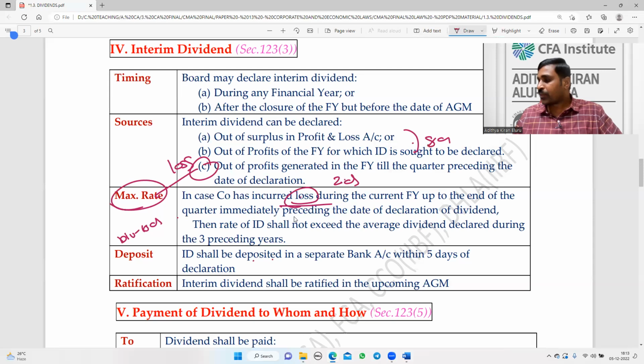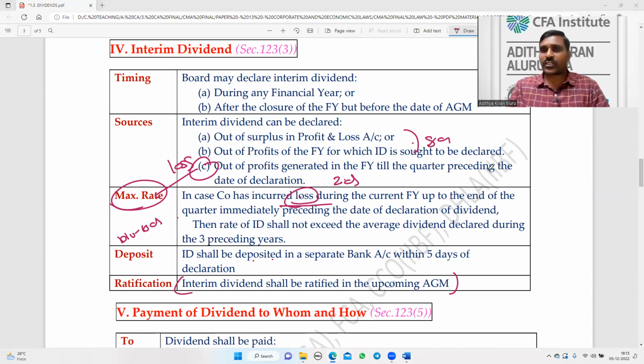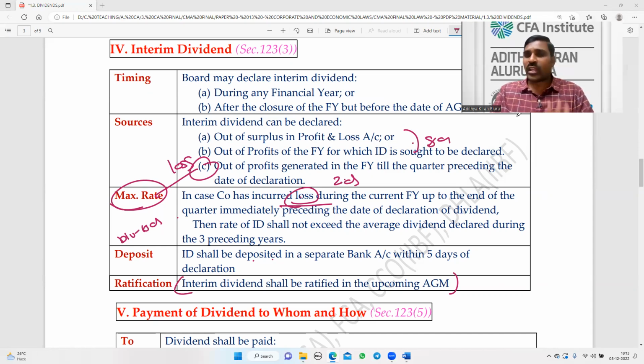And then deposit in a separate account within 5 days, and ratification. This is what is given in the board materials, that interim dividend shall be ratified. Both the CA Institute and the CMA Institute board materials have given this topic, but according to me, no such ratification is required. Once declared, it is final. Nowhere in the Act do they say that ratification will be required, but since it is given in the board materials, I am supposed to include it in my material also. But according to me, it is not necessary.